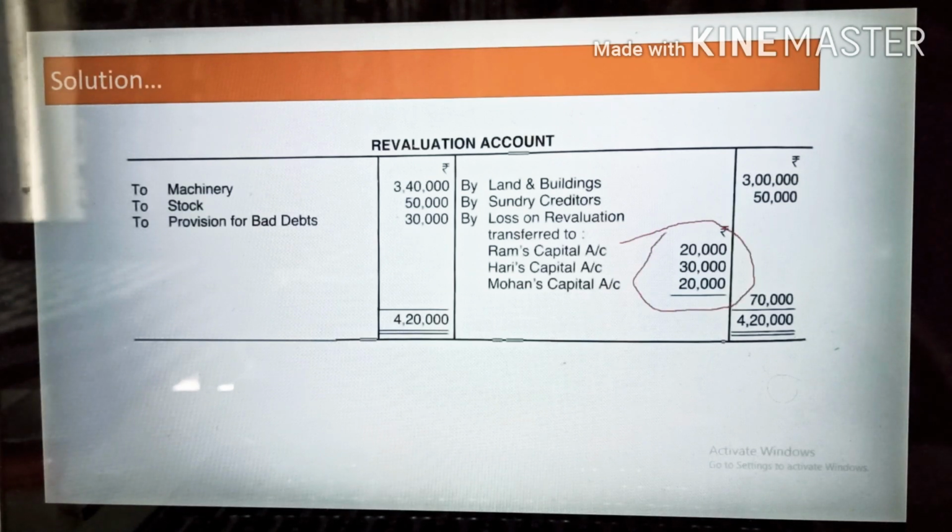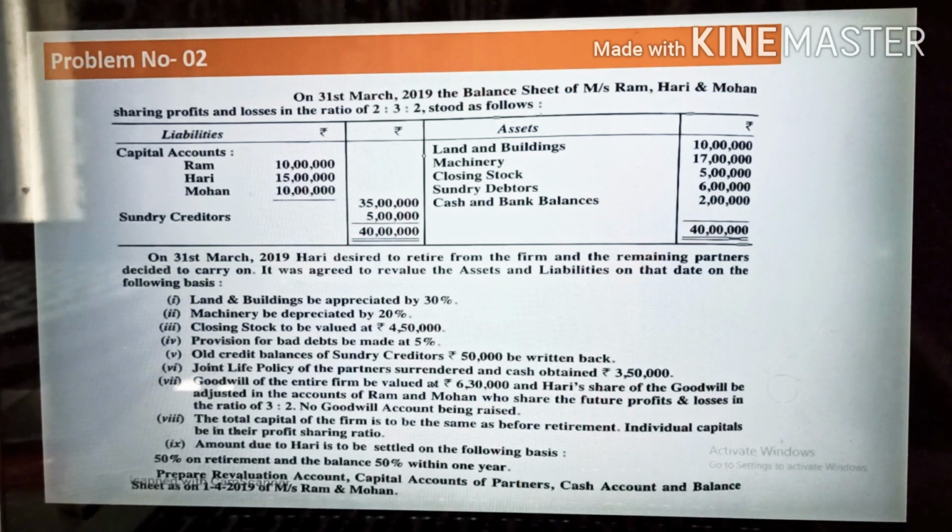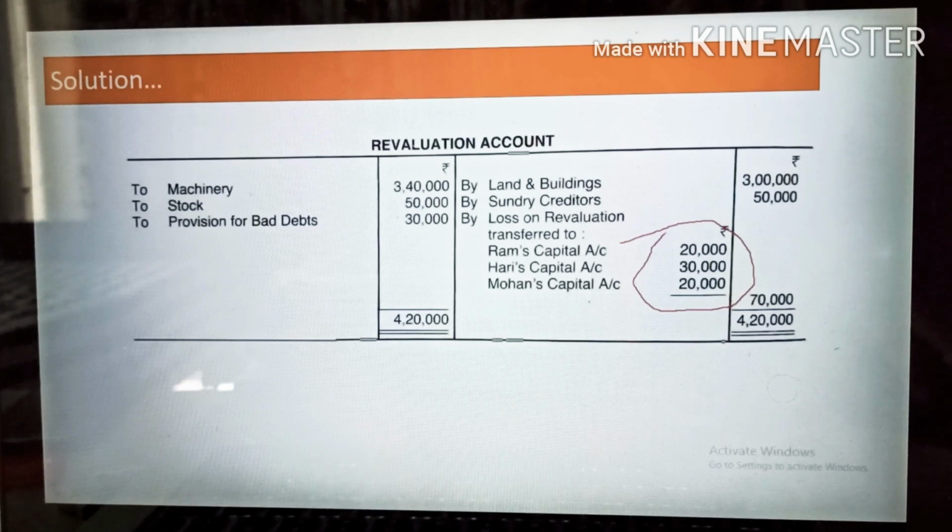How will you distribute this 70,000? You can check first that they are distributing their profit in 2:3:2, means 2 plus 3 plus 2 is 7, 2 by 7, 3 by 7 and 2 by 7. You can check here. Once you do that, 70,000 multiplied by 2 by 7, it will come 20,000, 30,000 and 20,000 respectively. So this is the revaluation account you have completed.